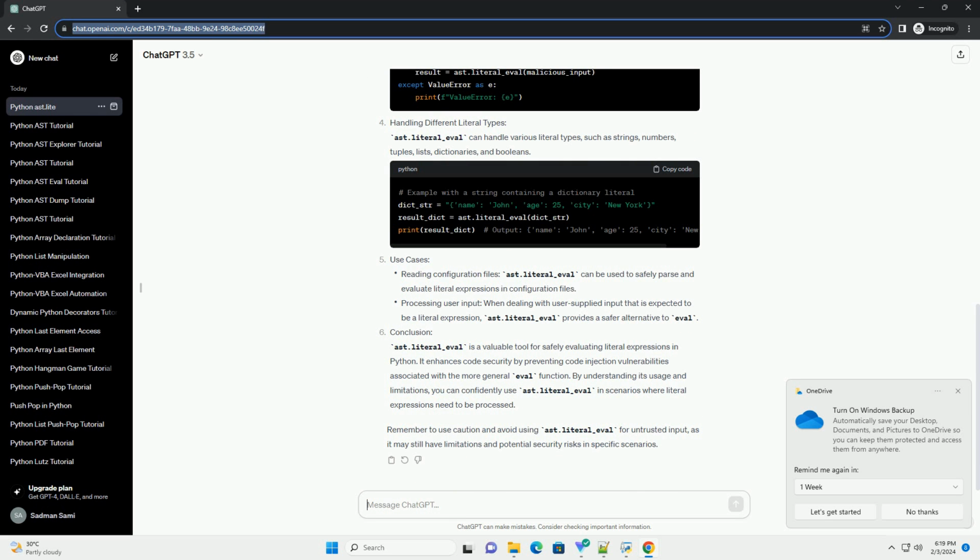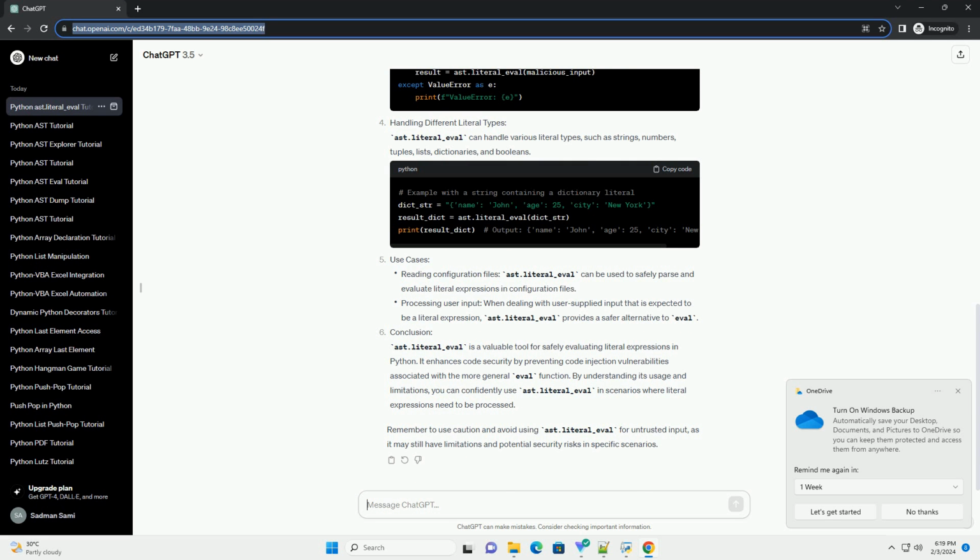Importing the ast module. Before using ast.literal_eval, import the ast module into your Python script or interactive environment. Basic usage. The primary purpose of ast.literal_eval is to evaluate literal expressions. Literal expressions include numbers, strings, tuples, lists, dictionaries, and booleans.